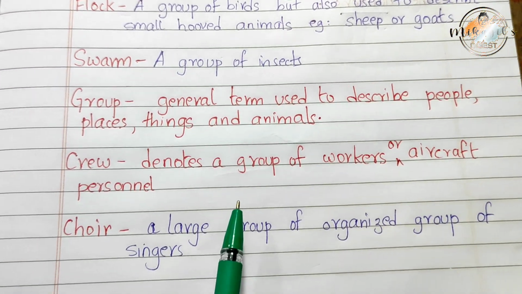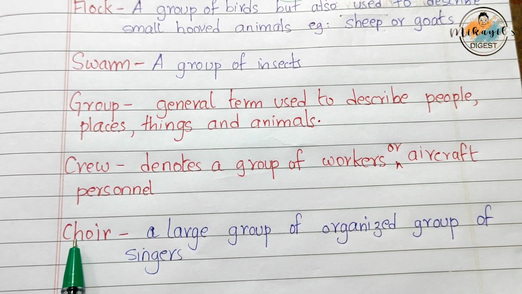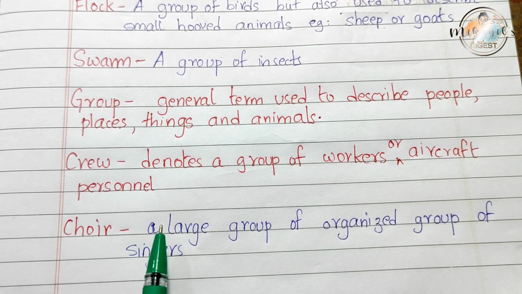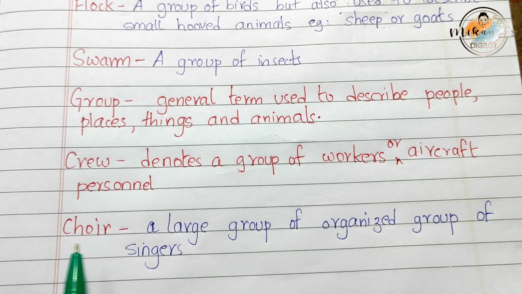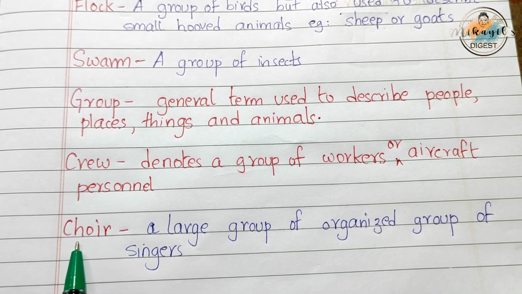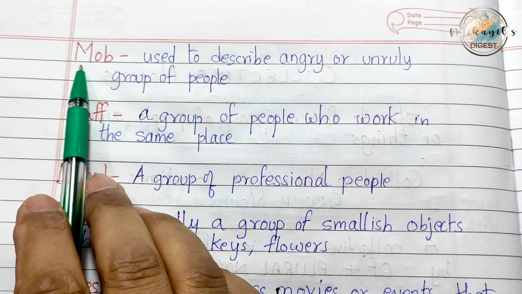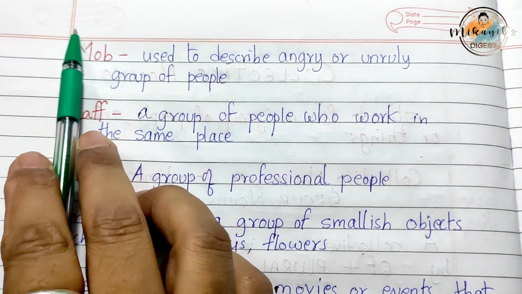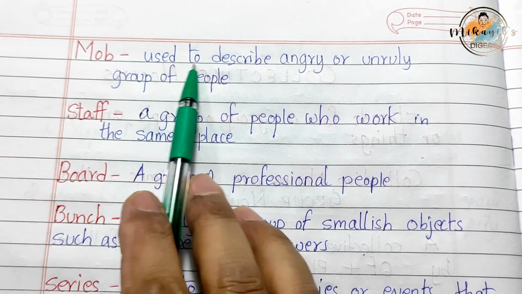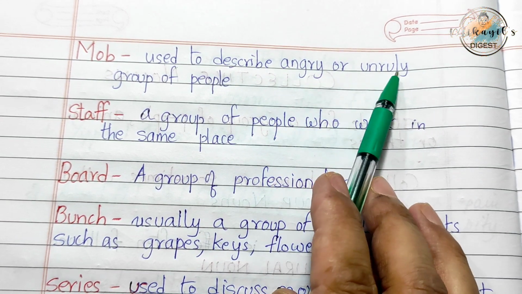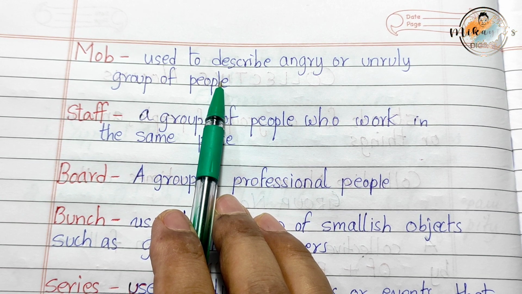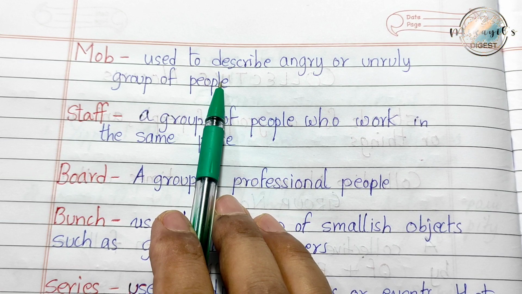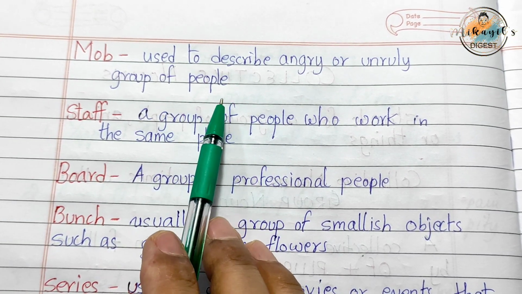Now, let us look at this particular collective noun, a choir. It is a large organized group of singers, a choir of singers. Especially you get this choir in schools. Mob. It is also a collective noun and it is used to describe an angry or unruly group of people. There was a mob in the street. A mob attacked the police officer.